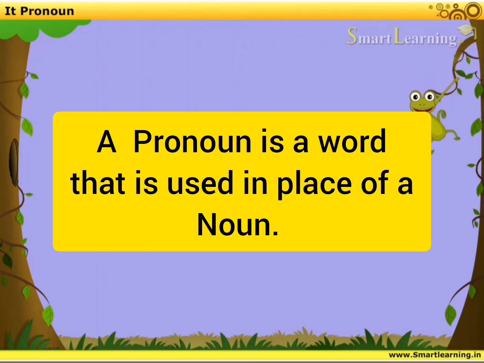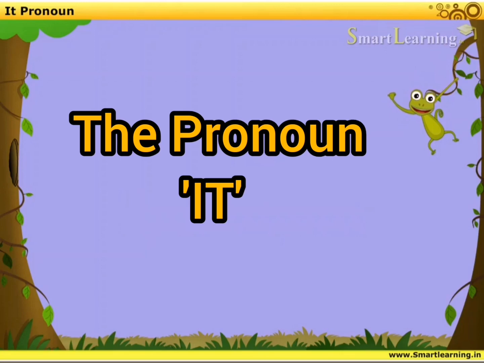Now coming to the next topic in the same chapter, page number 32, it is the pronoun it. Now this pronoun it is a personal pronoun. As you all know, what is a personal pronoun? A personal pronoun is a pronoun that is used for a particular person, particular place or a particular thing. So it is used as a personal pronoun also, and there are some rules of using the pronoun it that I will explain to you in this video.